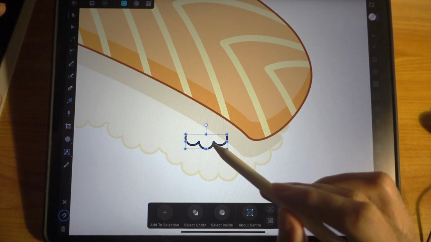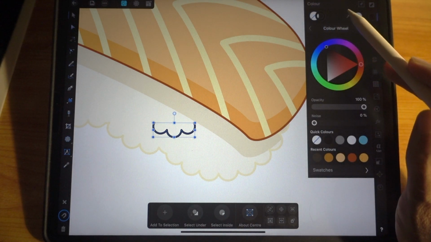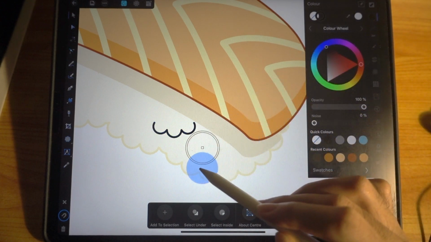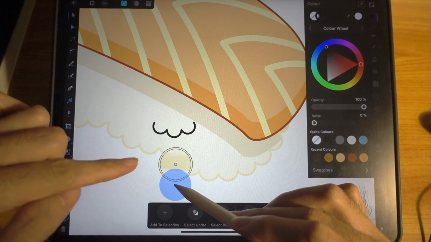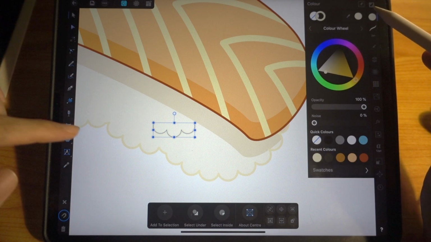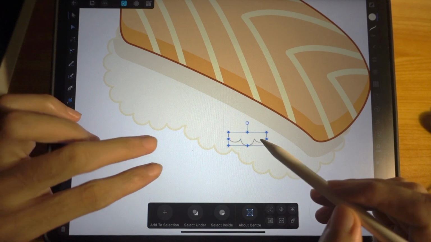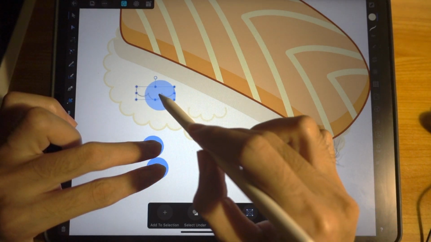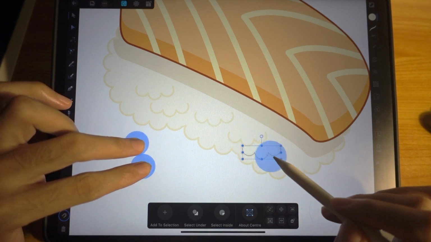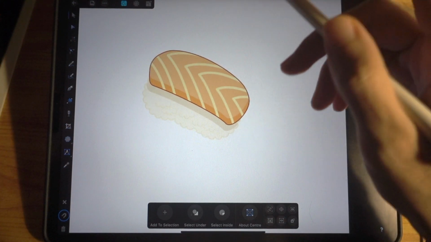Alright. So this, we're gonna put it here and change the color of this to, let's take this dropper and select this outline. See the outline of the rice? Let it go and tap again, and we got it. Okay, so we got this. Duplicate that, put it here, put it here, put it there. Move this, duplicate this. Okay, so we've got this.